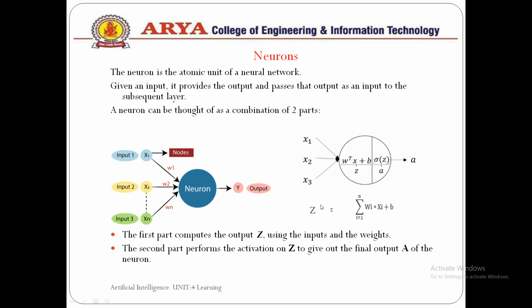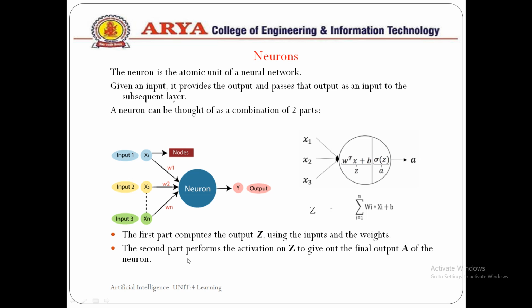The first part produces the output Z. This is the Z section, the summation of weight times X input with a bias B, which uses the inputs and the weights to generate a summation and produce an output Z. The second part performs the activation on Z, or we can say we apply the activation function on Z and generate a final output A of the neuron, the output corresponding to the axons in a biological neural network. In the artificial neural network we get A as the final output of the neuron.